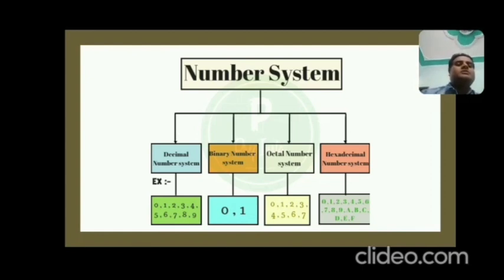Now come to the hexadecimal number system. Hexadecimal number system has two types of notation and representation, starting from 0 to 9: 0, 1, 2, 3, 4, 5, 6, 7, 8, 9. And after 9, 10 is equal to A, 11 is equal to B, 12 is equal to C, 13 is equal to D, 14 is equal to E, and 15 is equal to F. That means 10 can be represented in hexadecimal number system as capital A. So the base of hexadecimal number system is 16.